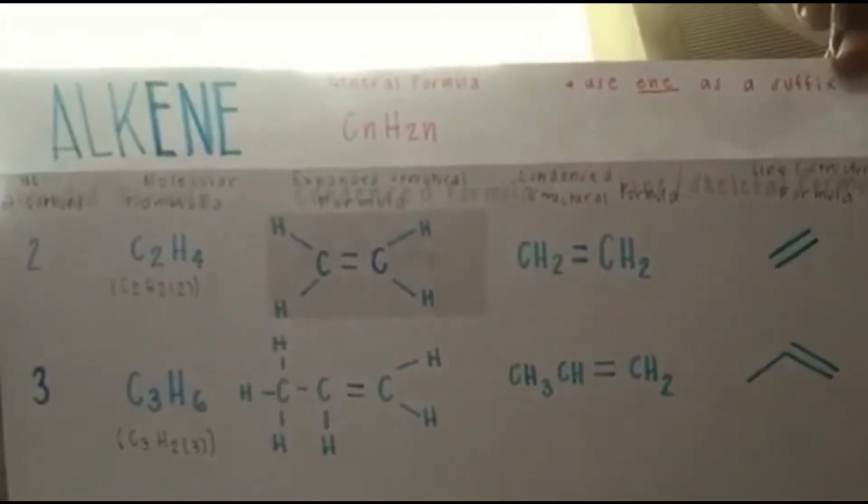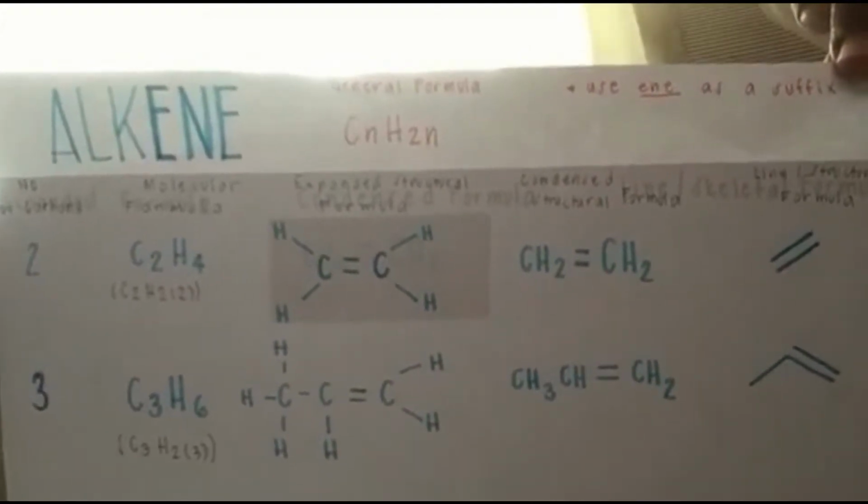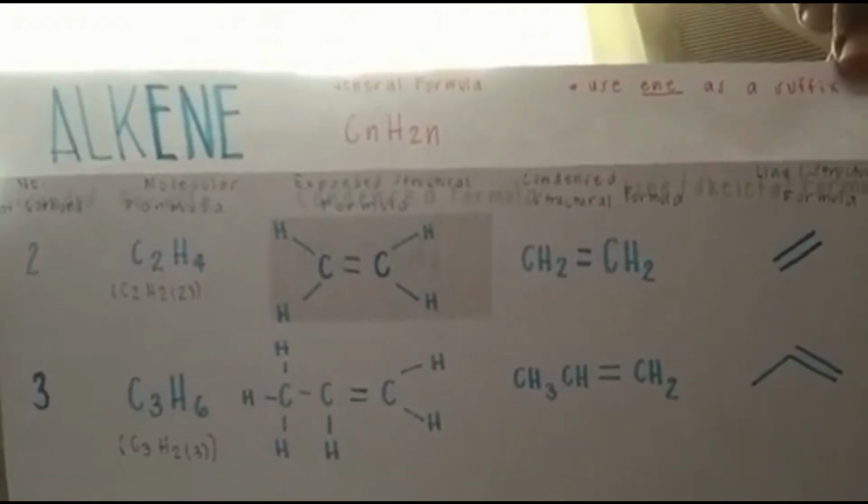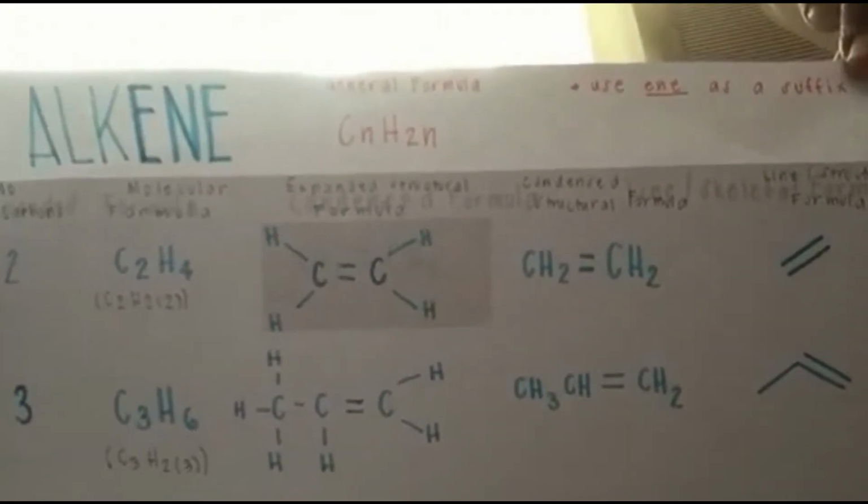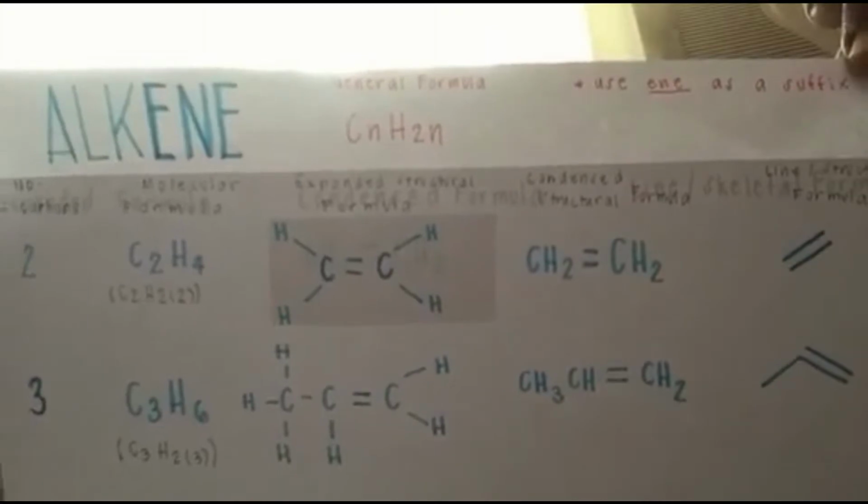Next, we will discuss alkenes. Alkenes are like alkanes, but they have at least one double bond between carbon atoms. The general formula for an alkene is a little trickier, since the number of double bonds may vary. An alkene with only one double bond has the general formula of